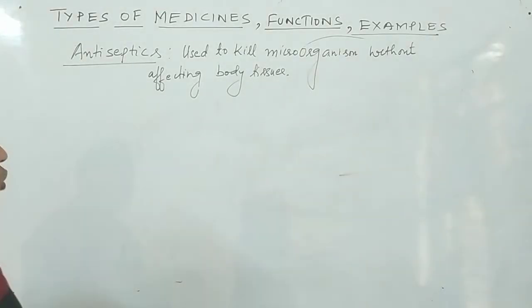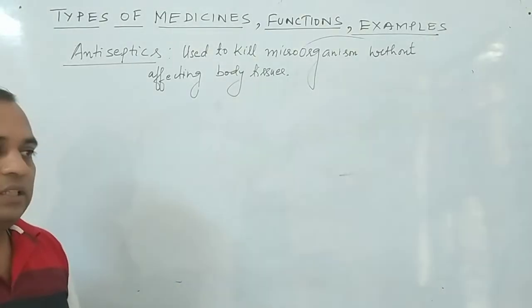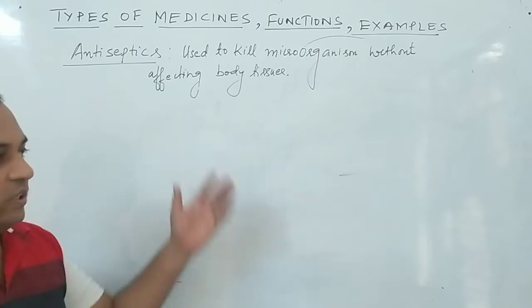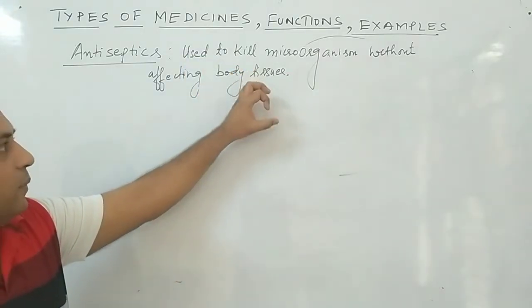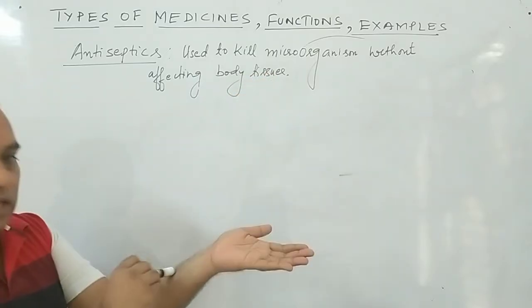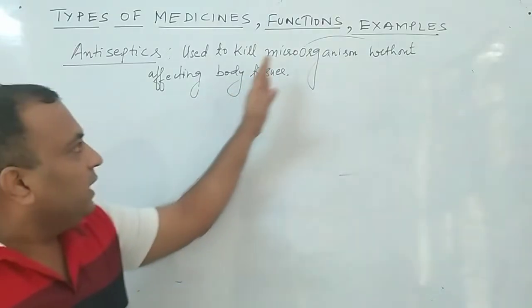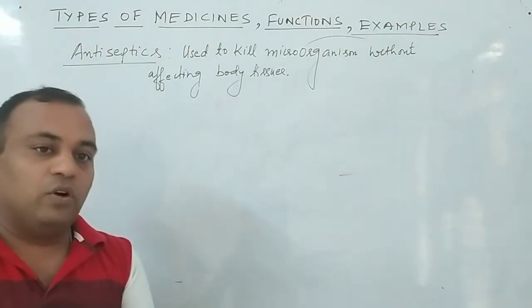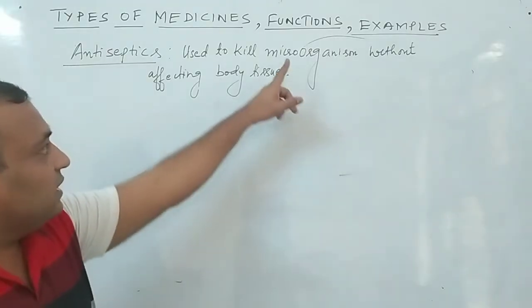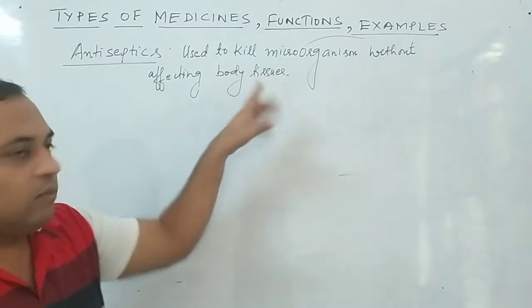You know that this is a common term that we use during some accident. We use the antiseptic. So what is the main function of antiseptic? If this is kept on a particular cut, what happens? It simply kills the microorganisms, but sidewise it does not affect our body tissues. Point clear? It kills the microorganisms but does not affect our body tissues.